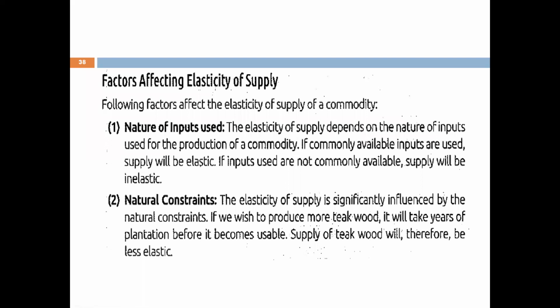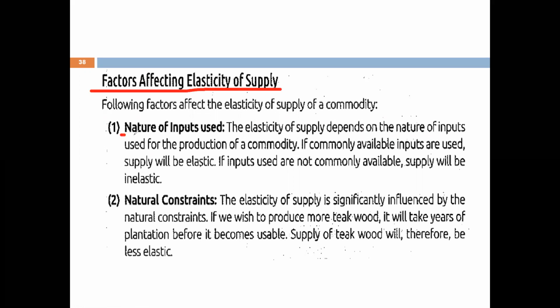Now let's come to the last topic of this chapter, that is the factors affecting elasticity of supply. The first factor affecting the elasticity of supply is the nature of input used. Elasticity of supply depends on the nature of input used in the production of a commodity. If commonly available inputs are used, which are easily available, then the supply will be elastic.